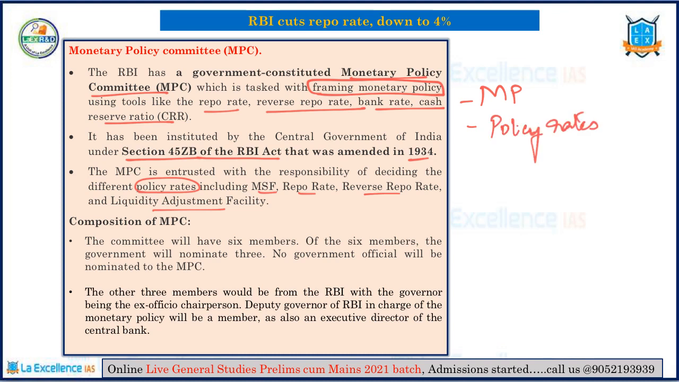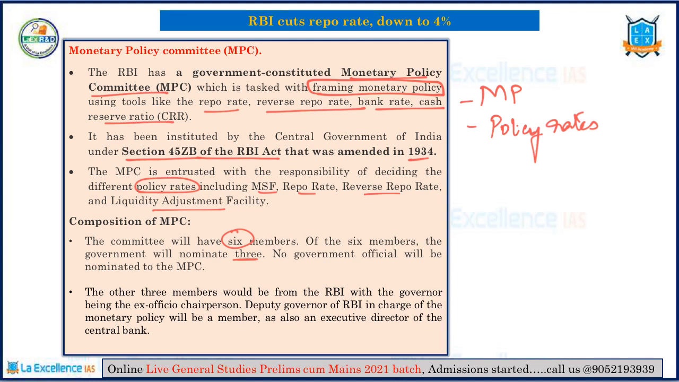You should also remember the composition of MPC. MPC will consist of 6 members. Out of the 6 members, 3 will be nominated by the government. 3 members will be selected by the Search and Selection Committee under the leadership of the Cabinet Secretary, along with the RBI Governor and the External Affairs Ministry.